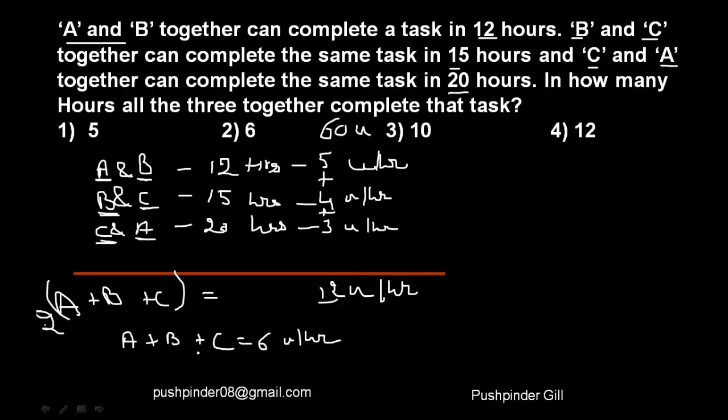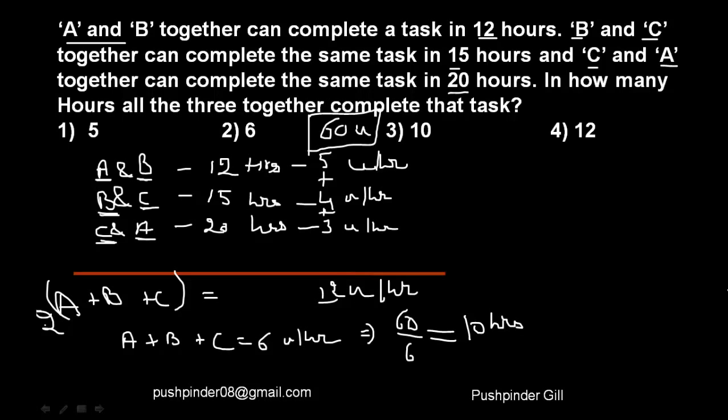Right? So A, B and C together are able to finish 6 units every hour, and the work is of 60 units. That means they're going to take 10 hours to finish the job, right? So I hope it is understood. It's a very simple question. Like, it's not a simple question, but yeah, it's solvable simply, right? So you were able to solve it simply.